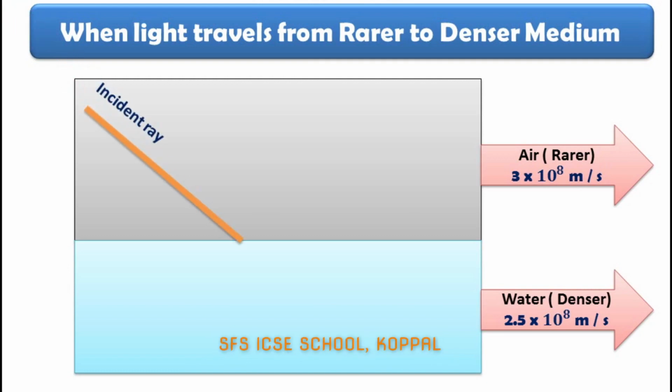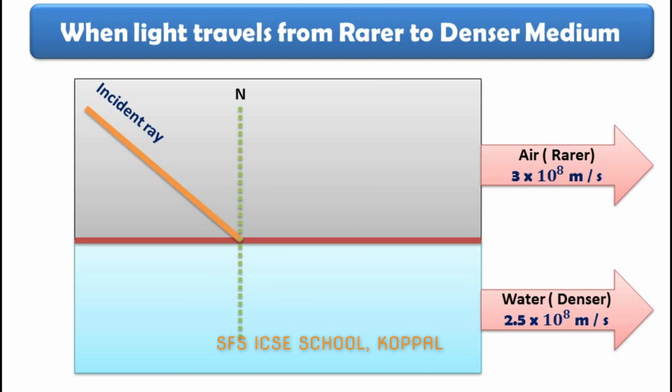First, let us draw an incident ray which is coming through air. Now at the point of incidence, that means the point where the incident ray strikes the separation of the mediums, draw a normal. Normal is perpendicular to the separation of the mediums, that is, it makes an angle of 90 degrees. We can mark it as N. Now let us extend the incident ray forward with dotted lines.